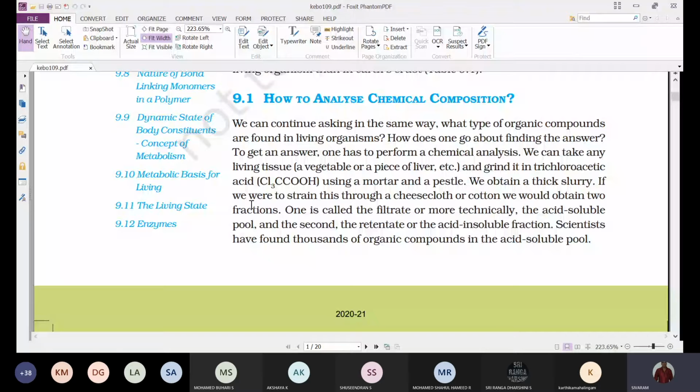So we obtain a thick slurry because we have added trichloroacetic acid. It will be fluidy in nature. We obtain a thick slurry, and if we were to strain this through a cheesecloth or cotton, we would obtain two fractions. Now what we have to do is take a beaker or a conical flask.